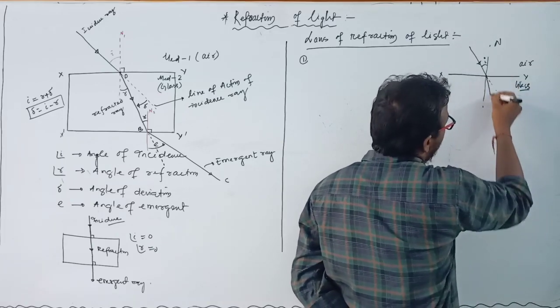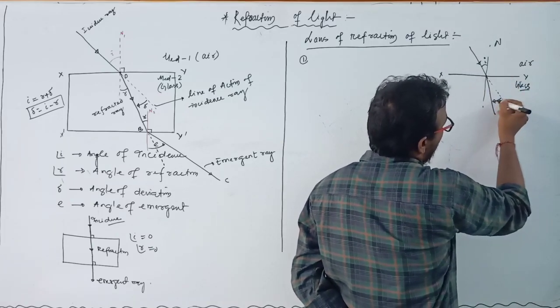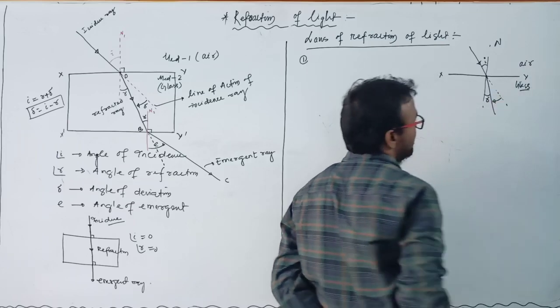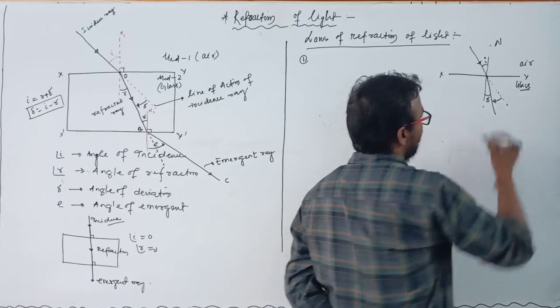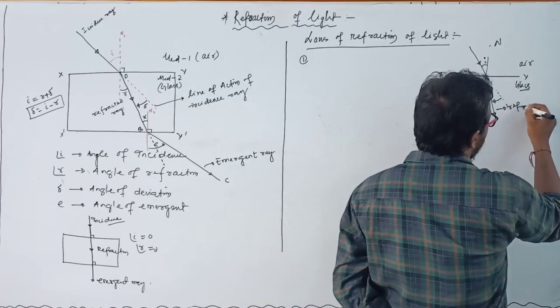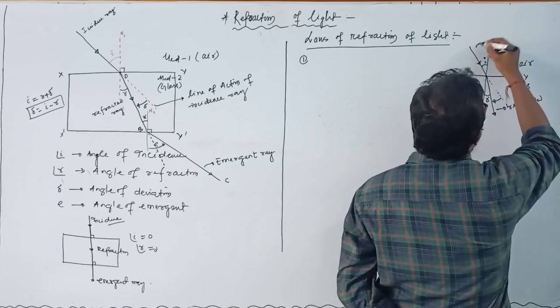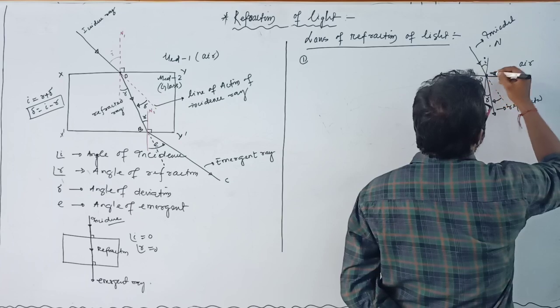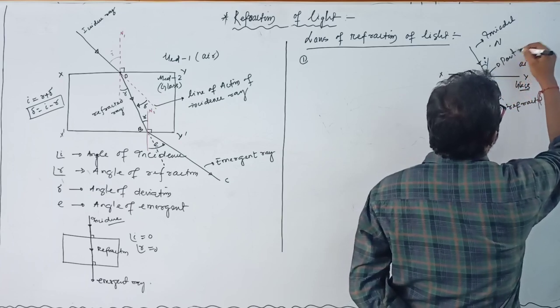But here the ray bends towards the normal while coming from air medium to glass medium, and this angle is known as the angle of refraction, and this ray is known as the refracted ray. That is the refracted ray, and this ray is the incident ray, and this point is known as the point of incidence.